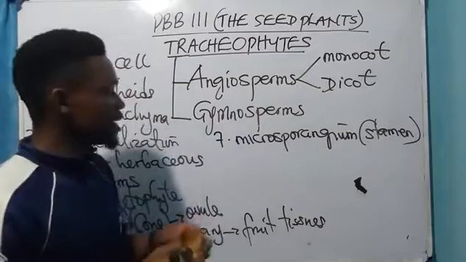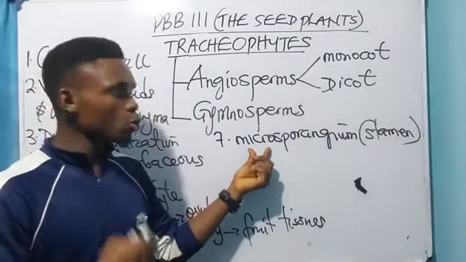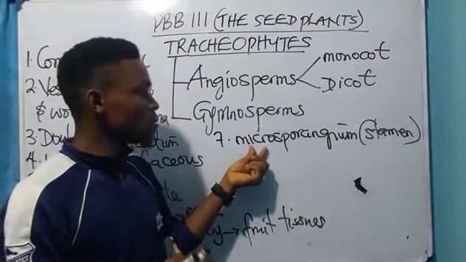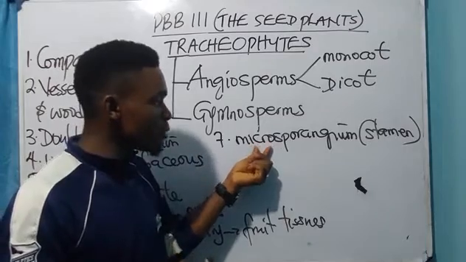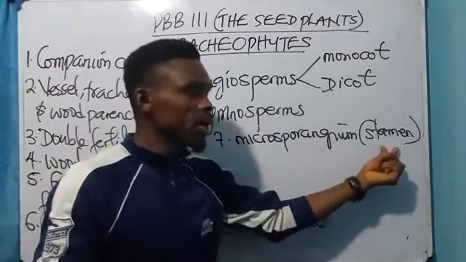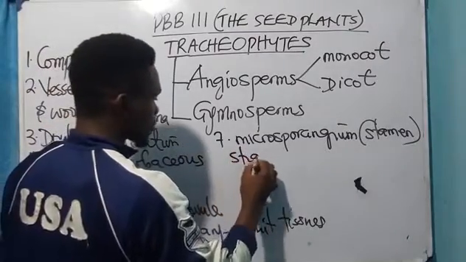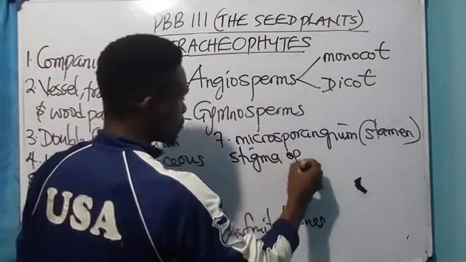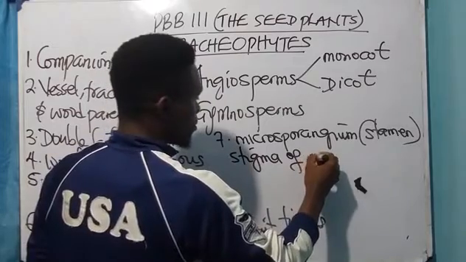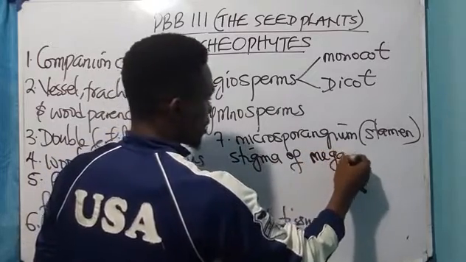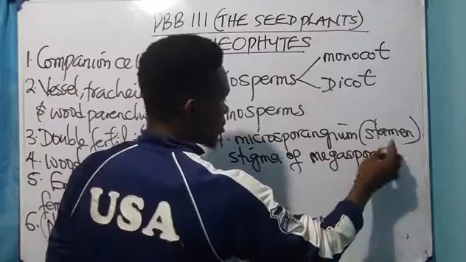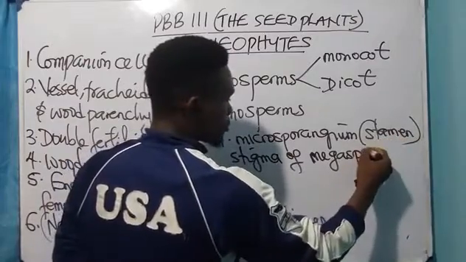There is a transfer of mature pollen grains from the microsporangium, otherwise called stamen, to the stigma of the megasporophyll.